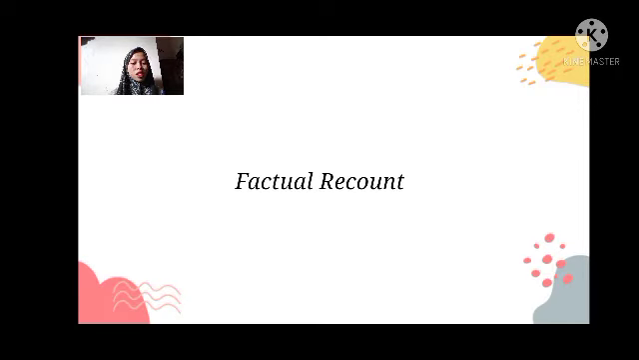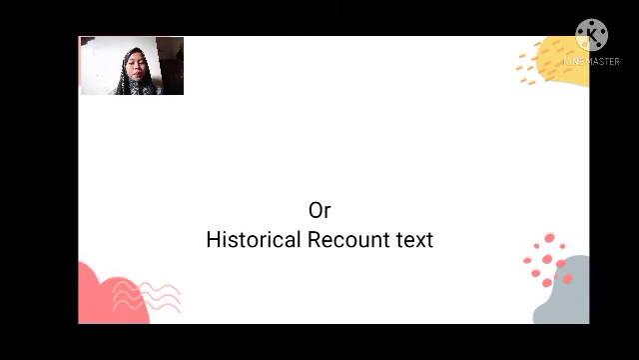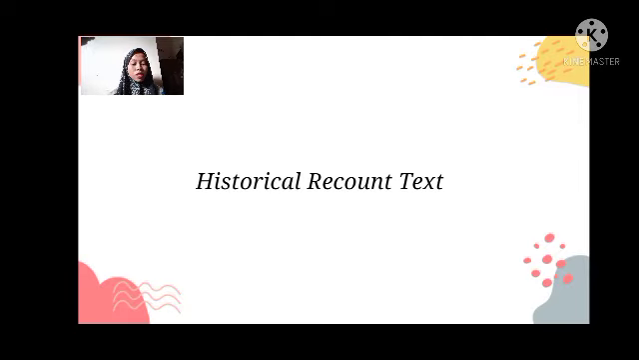To make it easier for you to understand, we will use the term historical recount text. Historical recount text tells about historical events and informs the reader of the chronology of events based on fact and history. When you meet someone or when you send a letter to your friends, of course, one of the interesting topics to talk about is the story about historical events.